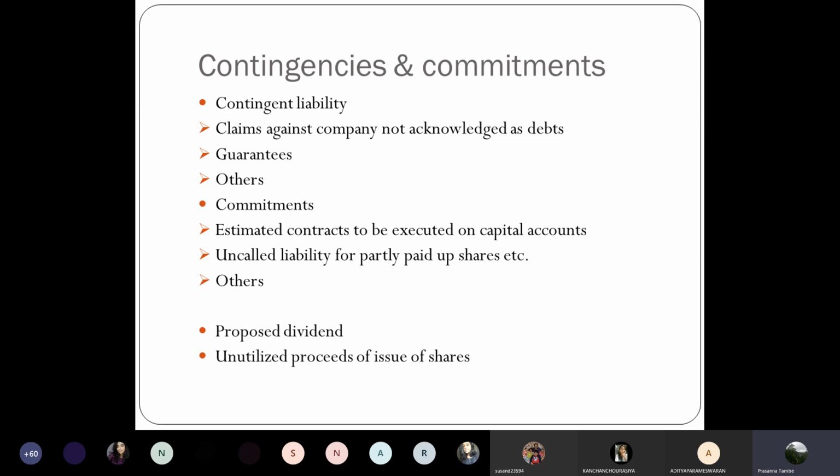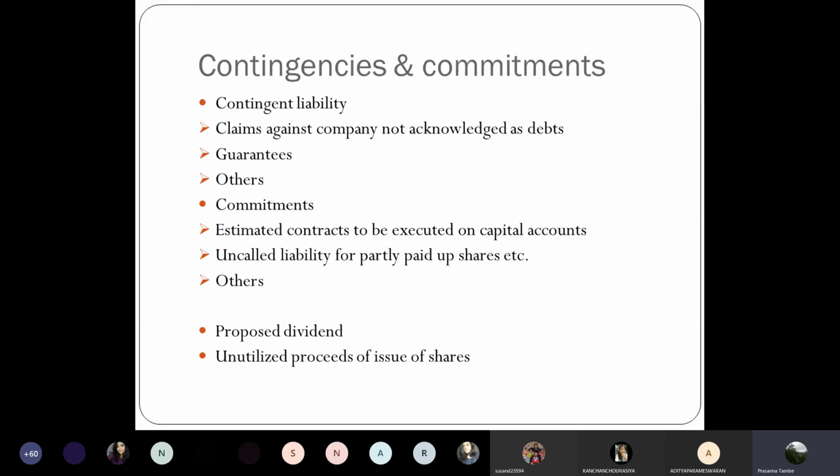Claims against company not acknowledged as debts. Many a times some parties, including some government agencies like tax authorities, raise certain claims against the company. For example, income tax authorities, they complete your assessment and raise a huge claim for payment of taxes. Indirect taxes, GST, customs, they also at times raise such claims against you, and you are contesting these claims at different levels in different forums, either legal or otherwise.